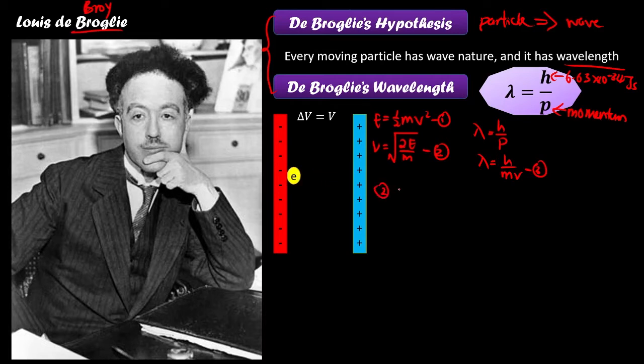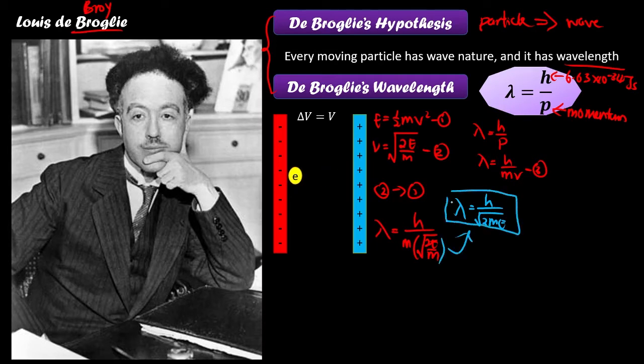Then you substitute 2 into 1. If you substitute 2 into 1, then your de Broglie wavelength will be equal to h over m times the square root of 2E over m. In other words, lambda can be written as h over the square root of 2mE. After you simplify, you get this, which is your de Broglie wavelength in another expression.